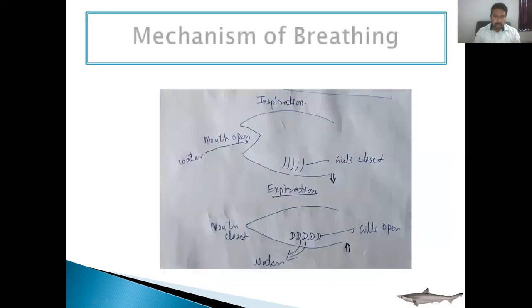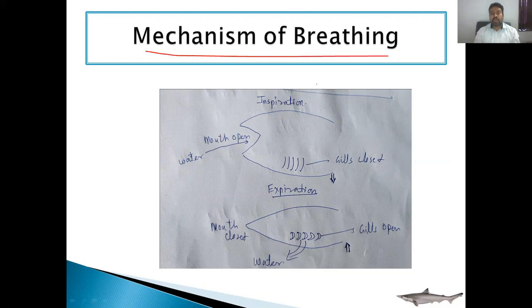Now, one interesting thing: how does the mechanism of breathing, or how do inspiration and expiration, occur in the case of Scoliodon? As I earlier told you, Scoliodon is an aquatic animal. It is going to take oxygen from the dissolved water. So what is the mechanism? Inspiration means taking the water inside, and expiration means expelling the water outside in the case of Scoliodon.